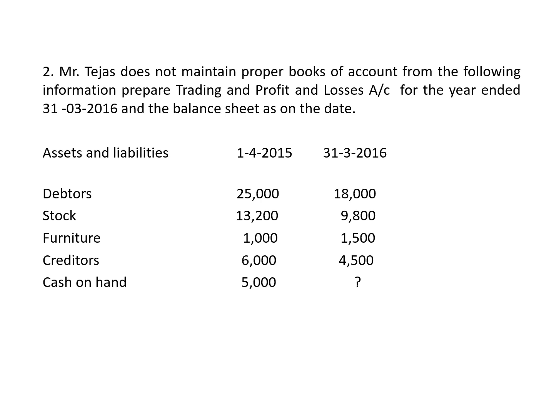Next, cash in hand, opening balance is 5,000. Closing balance is given as question mark, so we will have to find out the closing balance by preparing the cash book. Now this opening cash balance of 5,000 will go to opening statement of affairs. And in the cash account, we will take this opening balance, that is, balance brought down 5,000.